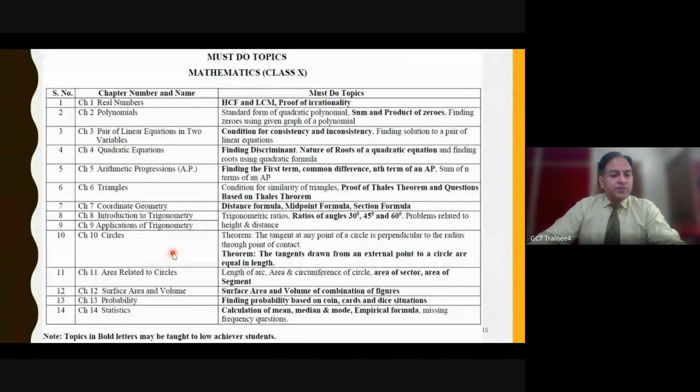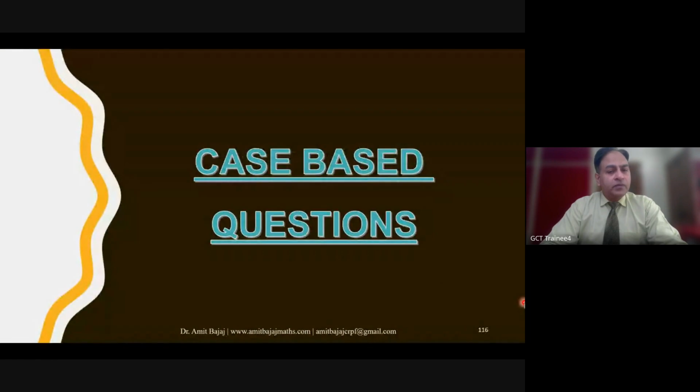In case of circles, theorems are very, very important. And area related to circles, area of a sector and specifically area of a segment, that is coming every year. Surface area and volume, if students are able to learn the formulas, then this chapter is very, very important. Probability, finding probability based on coin, card and dice situations. And in case of statistics, usual mean, median and mode. Such types of questions are usually coming, very, very important.